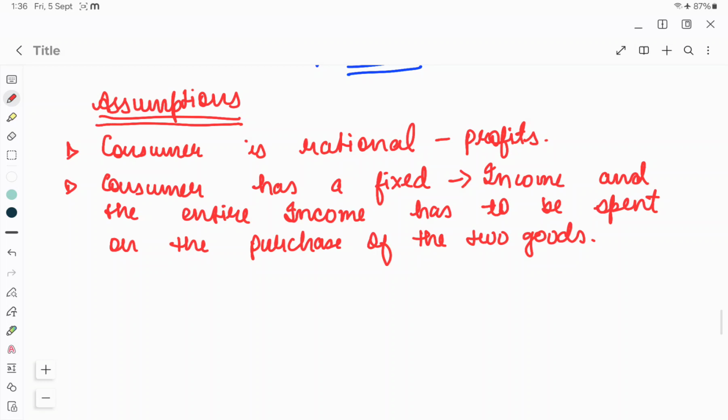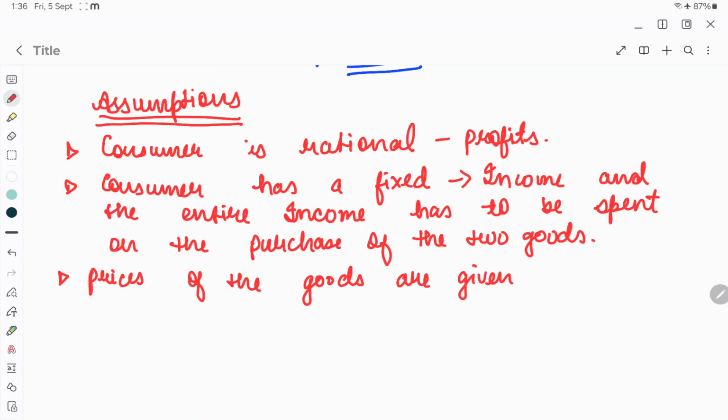the state of his equilibrium. Again, the third assumption we have to keep in mind is that prices of the goods are given. They are given means they are known to the consumer, okay, and remain constant. In this scenario, when we are studying the consumer equilibrium, they cannot change. Be it inflation, deflation, whatever the situation is, war is going on or anything, they cannot change when we are studying this. They are given and remain constant or unchanged.